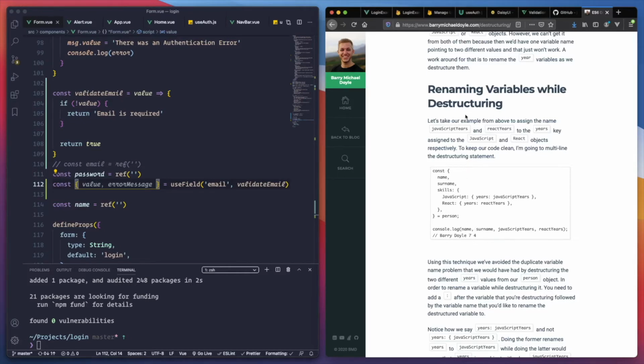Renaming variable while destructuring. We have the skills JavaScript, and we call this years. JavaScript years.